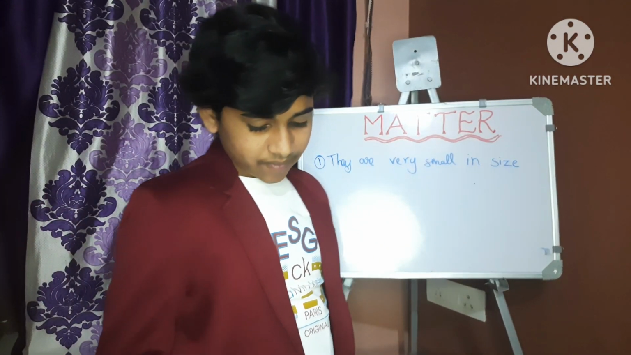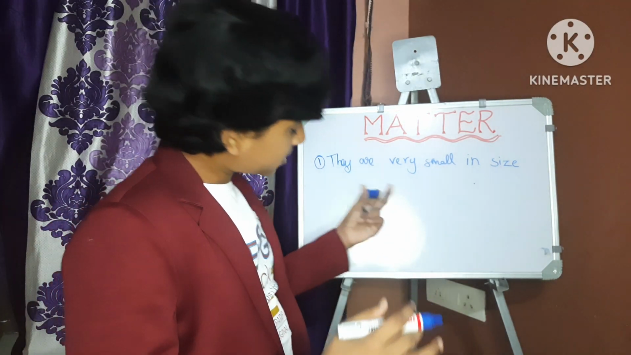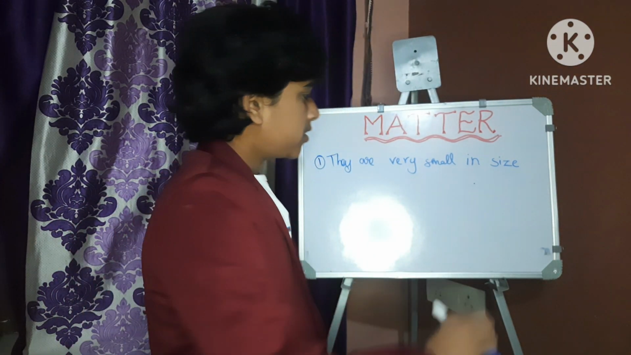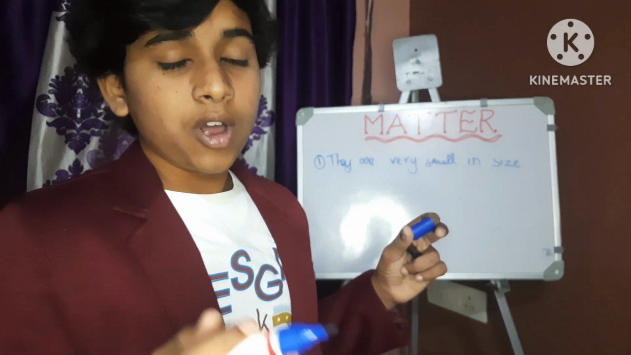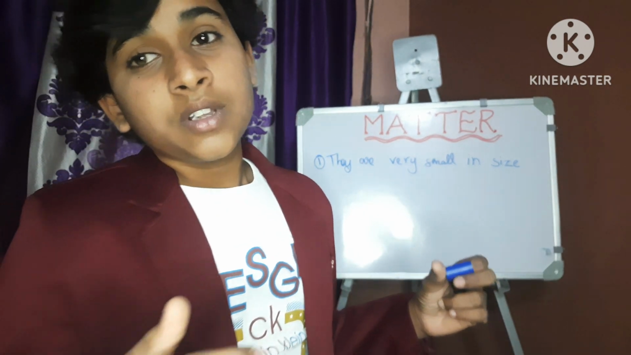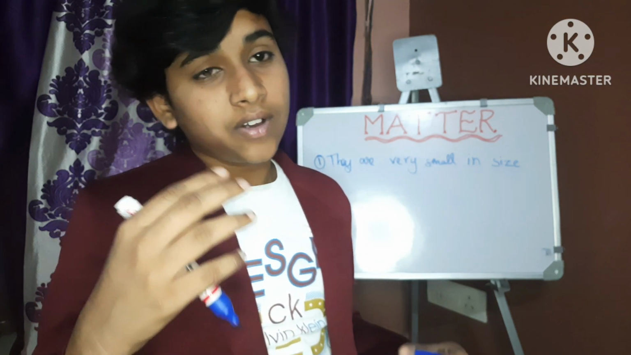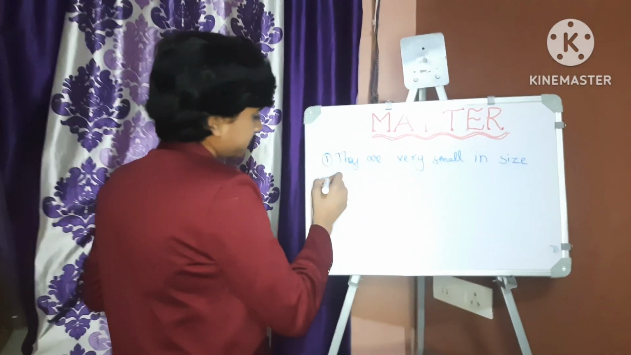I will tell you one thing: we can't see molecules with our naked eye, that means a normal eye. Then how can we see molecules? We can observe molecules only under a powerful microscope. So you can understand how small these molecules are. Then you can imagine how much smaller atoms are. Molecules are so small that we can't see them with our naked eye, only under a microscope. Then how much smaller are atoms? You can imagine that.